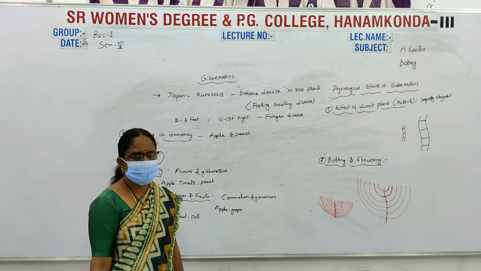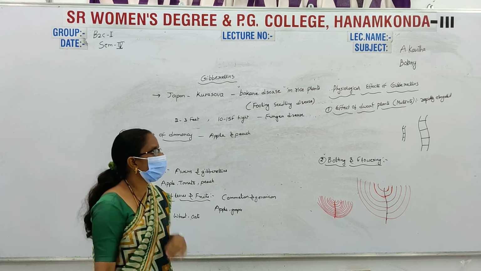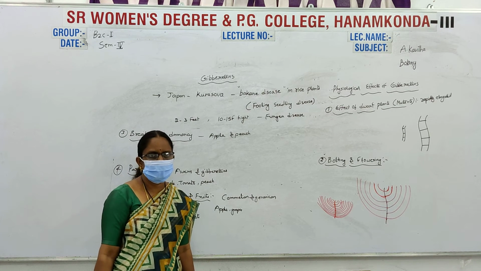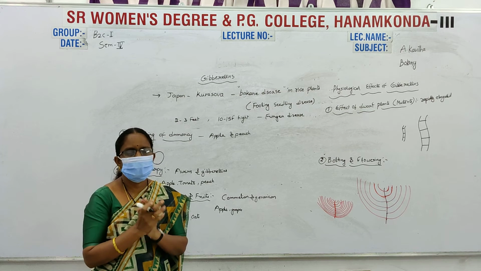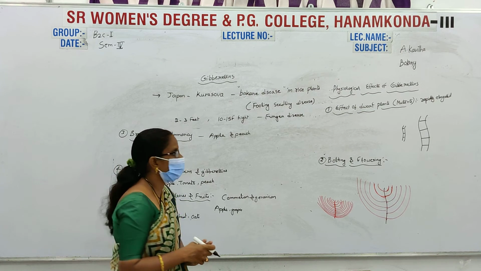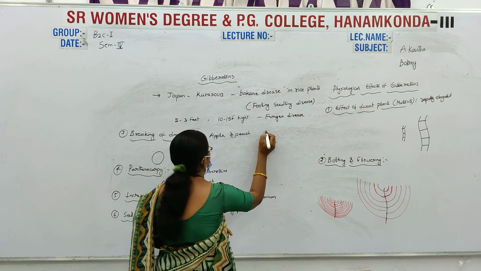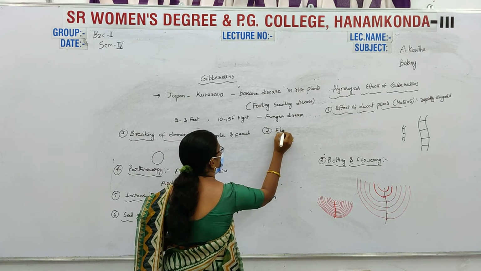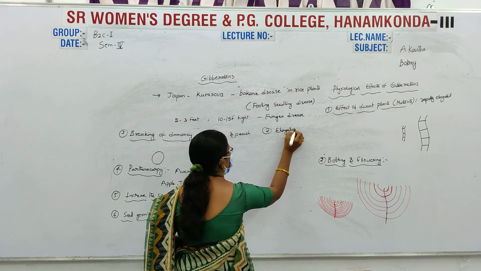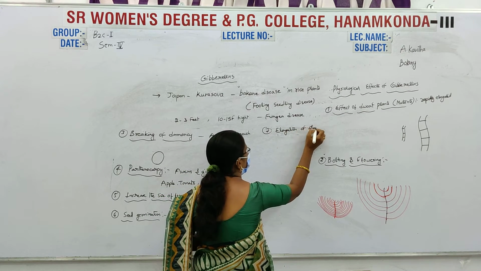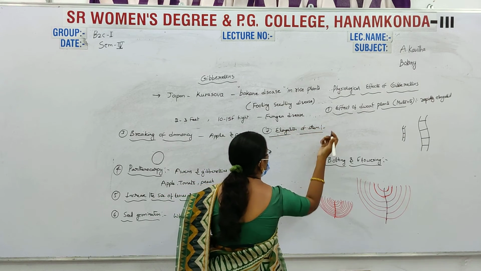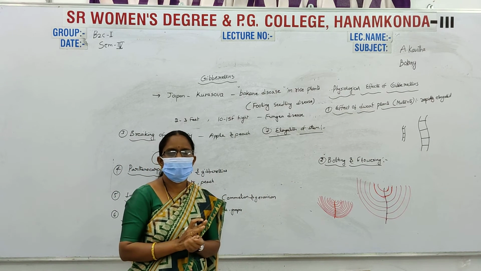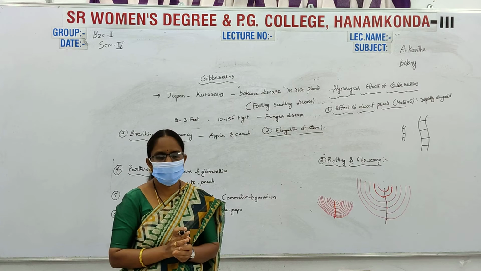And elongation of the stem. This is also related to the effect on dwarf plants or mutants. The internodes are elongated. In rosette plants, the gibberellins are provided to the rosette plants, and the stem automatically elongates.